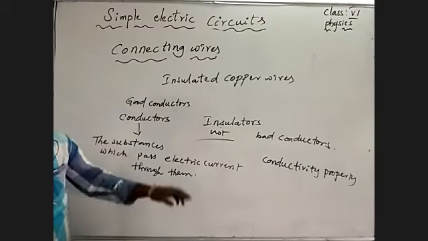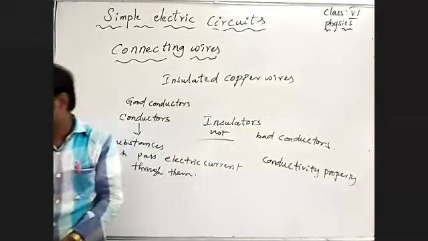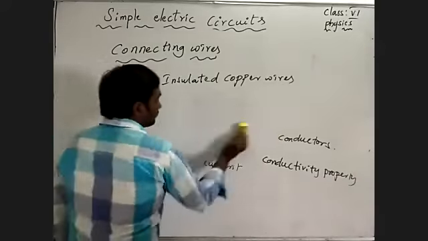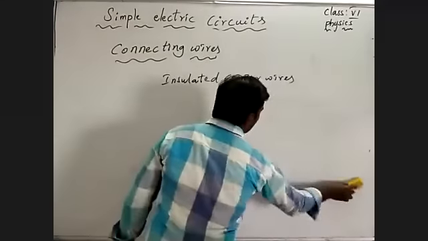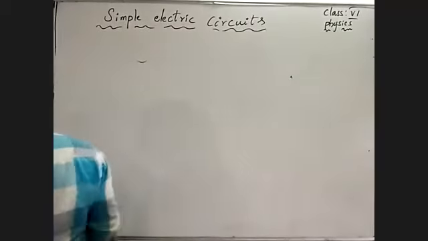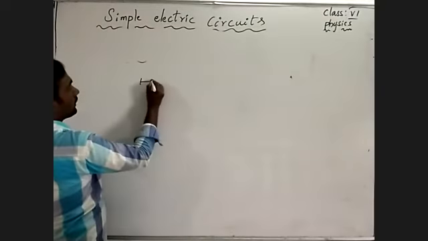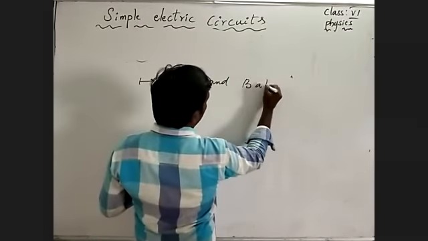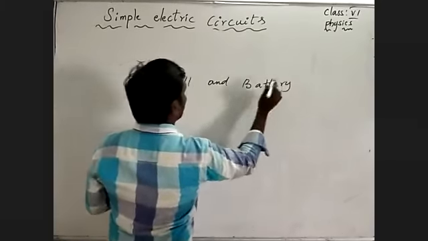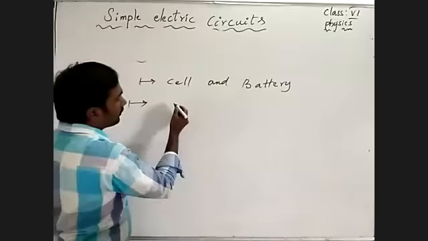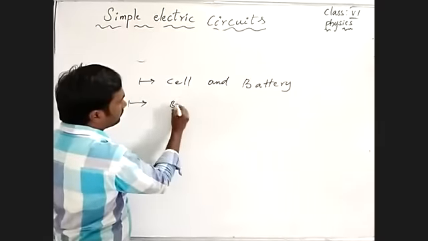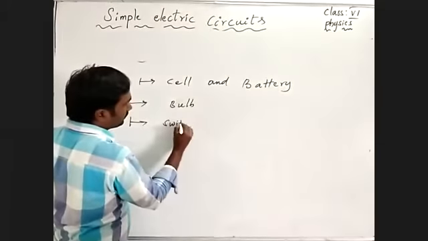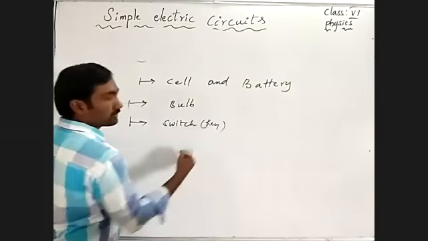Understand? So what have we learned so far? First we learned about the cell or battery. Second, we learned about the bulb. Third, we learned about the switch or key.